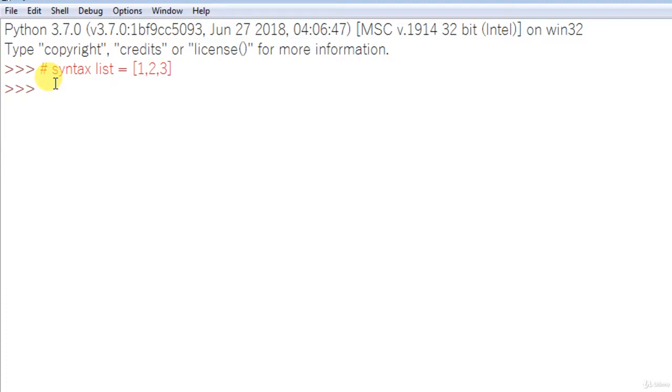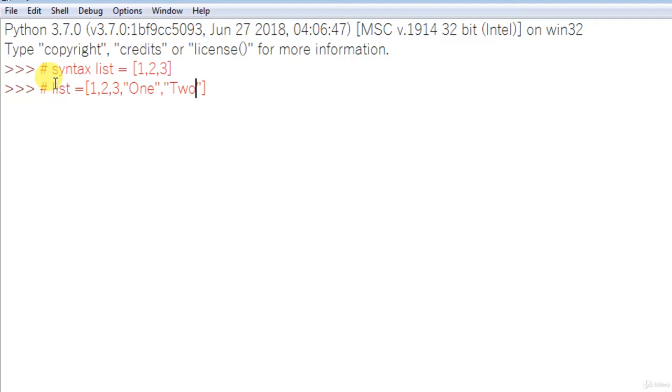For example, I have a list and it has 1 comma 2 comma 3, as well as some strings in it. Is it possible? In Python it is possible. So when you create a list, you can have different types of data inside the list.